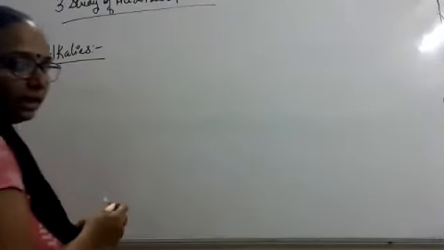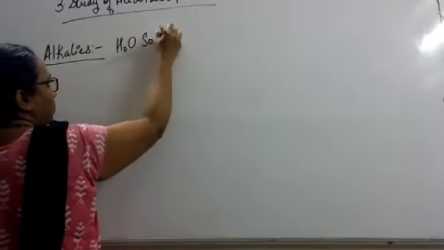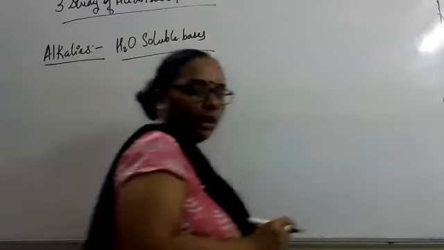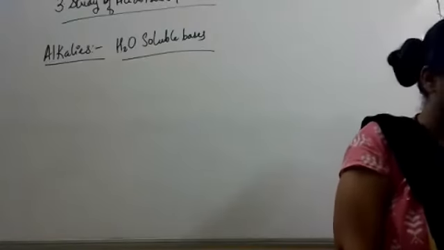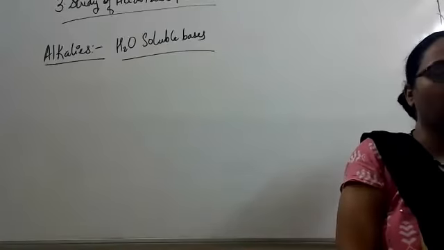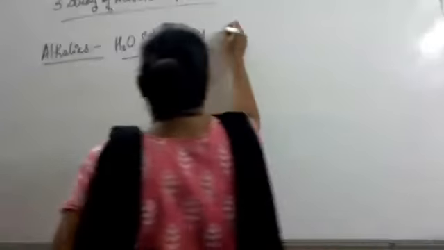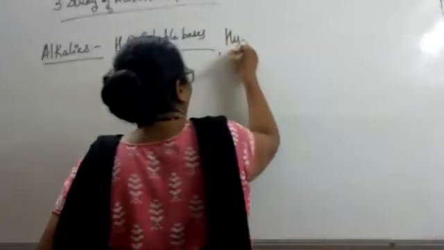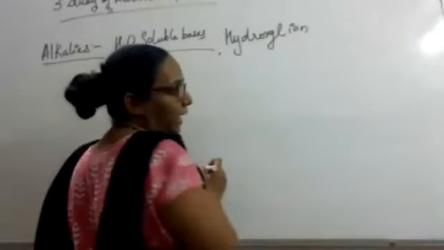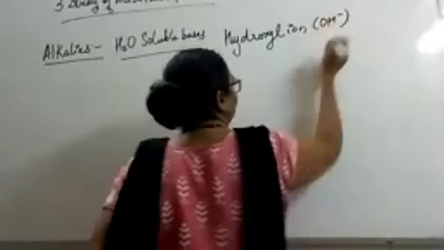Alkalis. Alkalis are what? Alkalis are water soluble bases. Alkalis are also bases, but they are water soluble. Water soluble means when we dissolve alkali in water, it produces hydroxyl ion. Hydroxyl ion is OH minus.